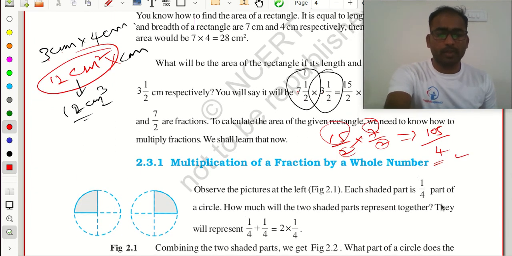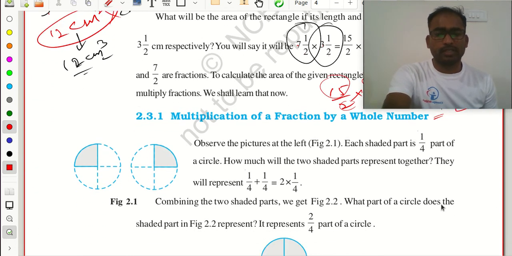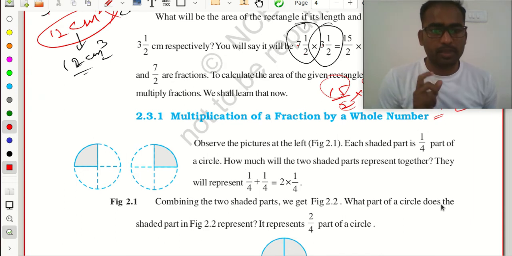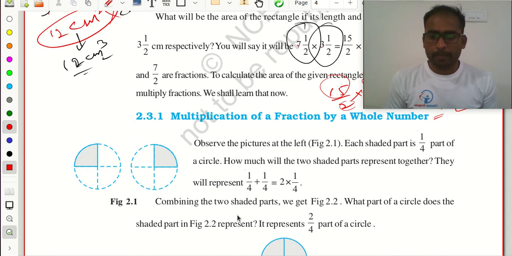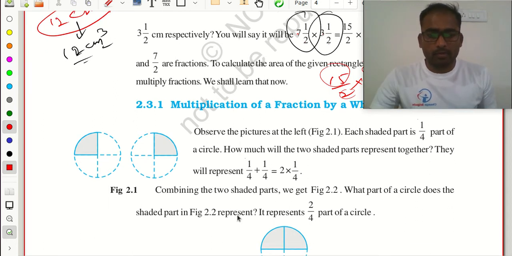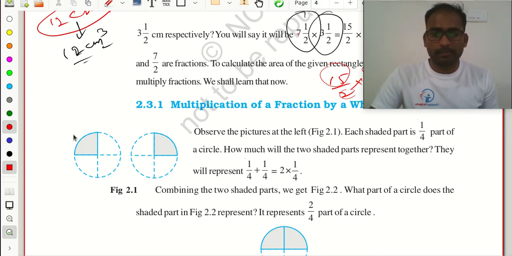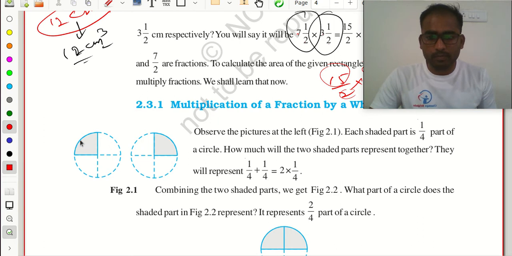Next, multiplication of a fraction by a whole number. Here we can do this practically. Take this box.